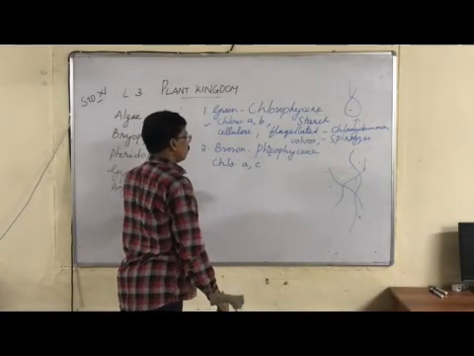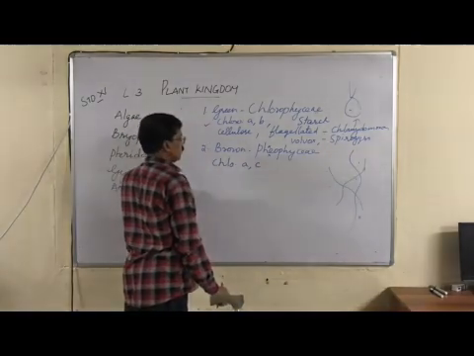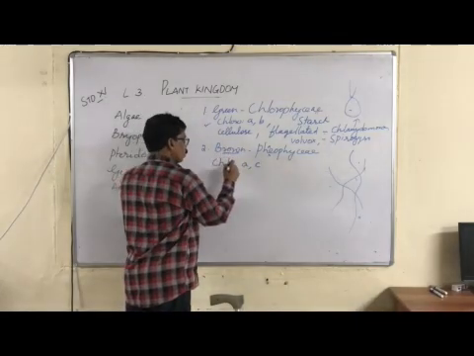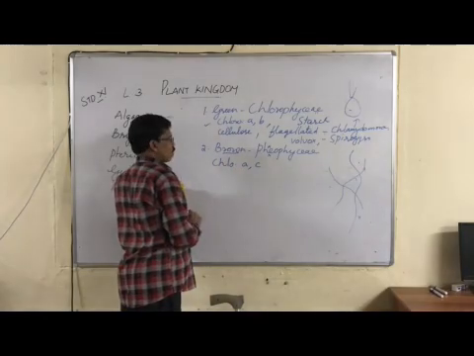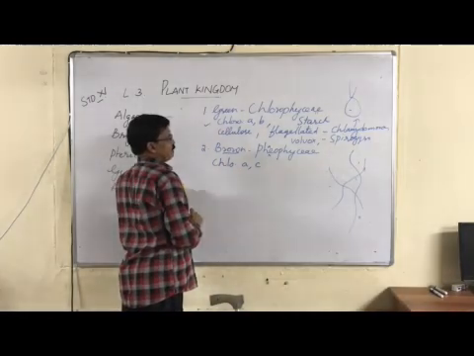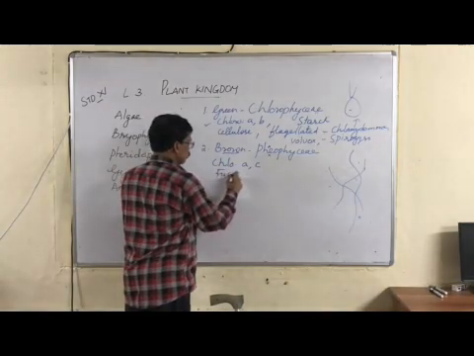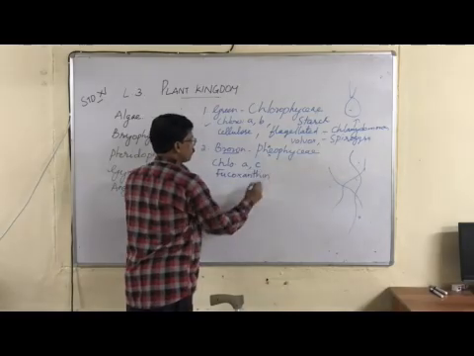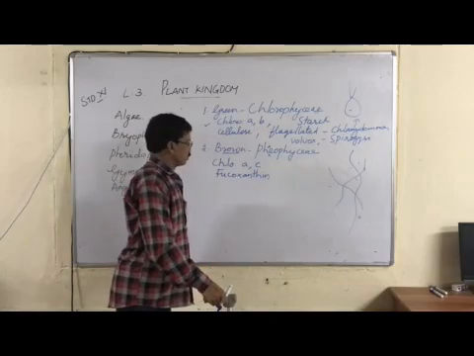Brown algae, Phaeophyceae, the chlorophyll pigments are A and C. Right? Then, in addition to the green chlorophyll pigment, there is a brown pigment present in brown algae. What is that? It is fucoxanthin. Fucoxanthin is the brown pigment which makes the brown algae brownish in appearance.